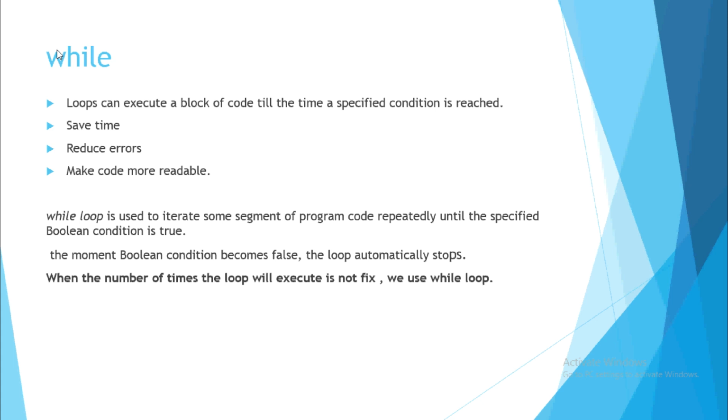Now, what is a while loop? A while loop executes particular lines of code again and again until a particular condition is reached, and we use the while loop when we don't know how many times the loop will execute. So a while loop is used to iterate some segment of code repeatedly until a specific boolean condition is true.